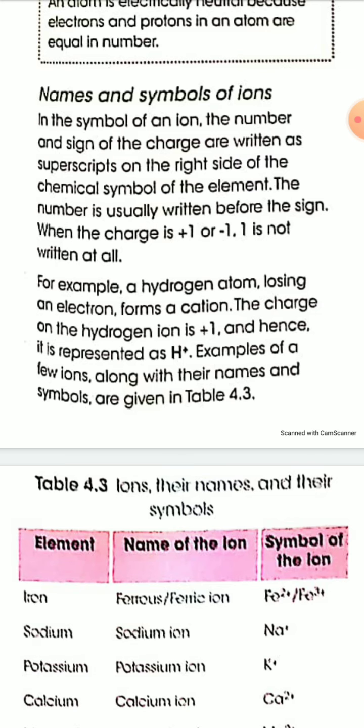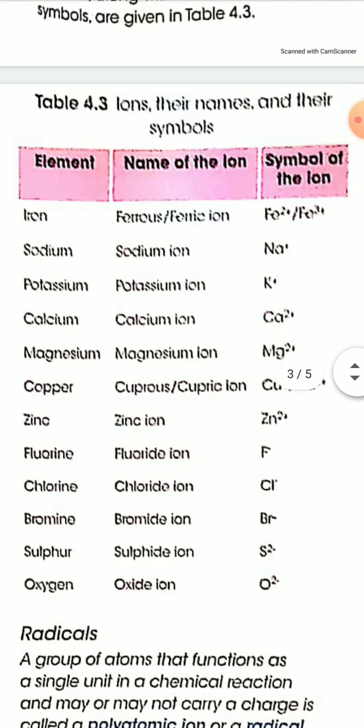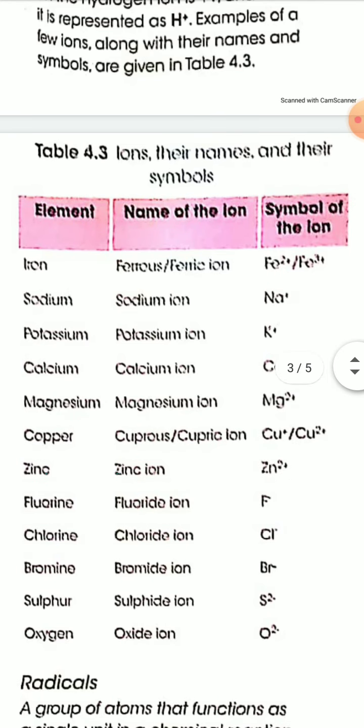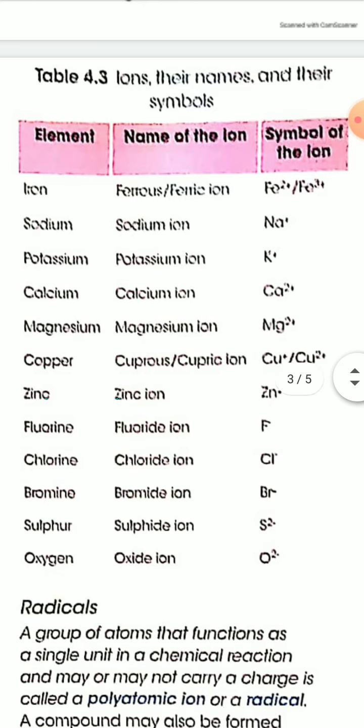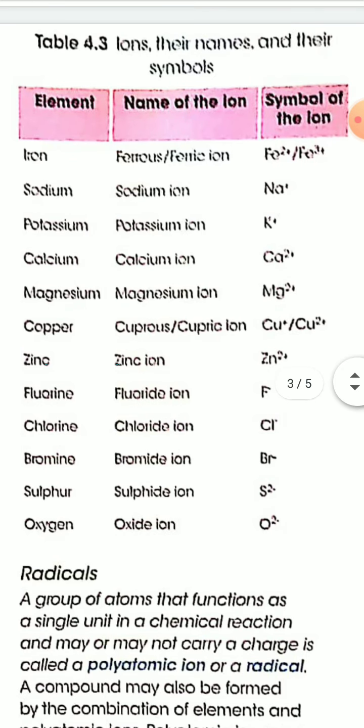Some examples of other ions are given in the table 4.3, with their names and symbols. So see table 4.3, ions, their names and their symbols. First the element, then the name of the ion and the symbol of the ion.